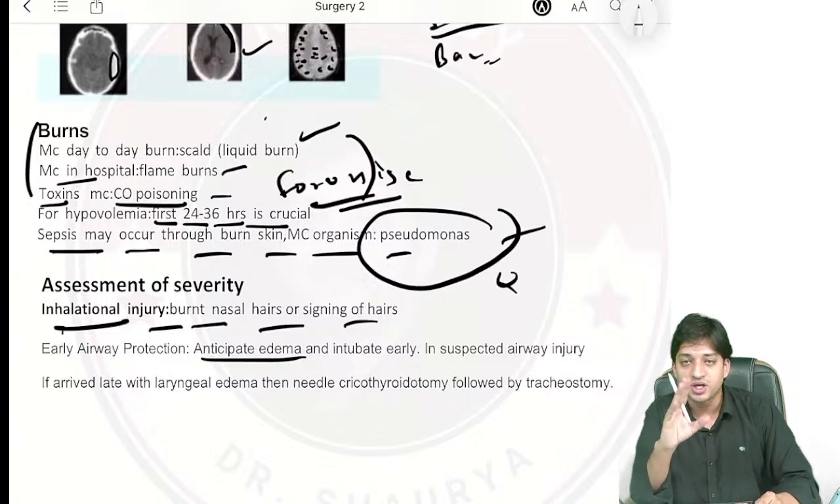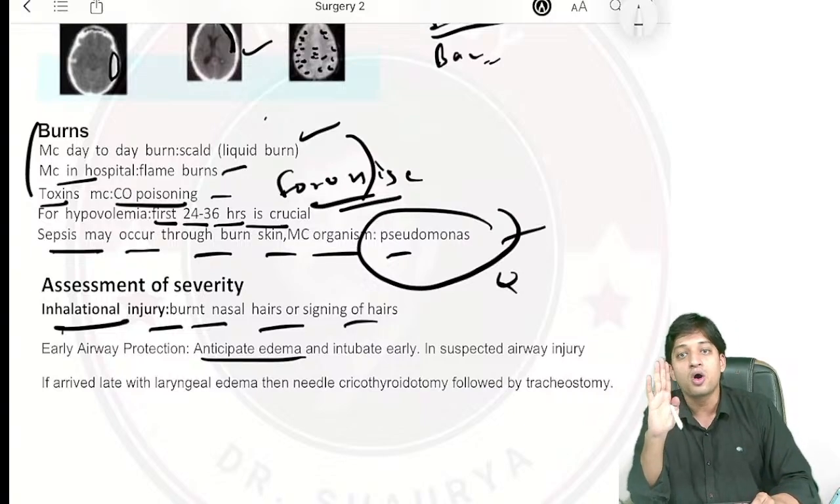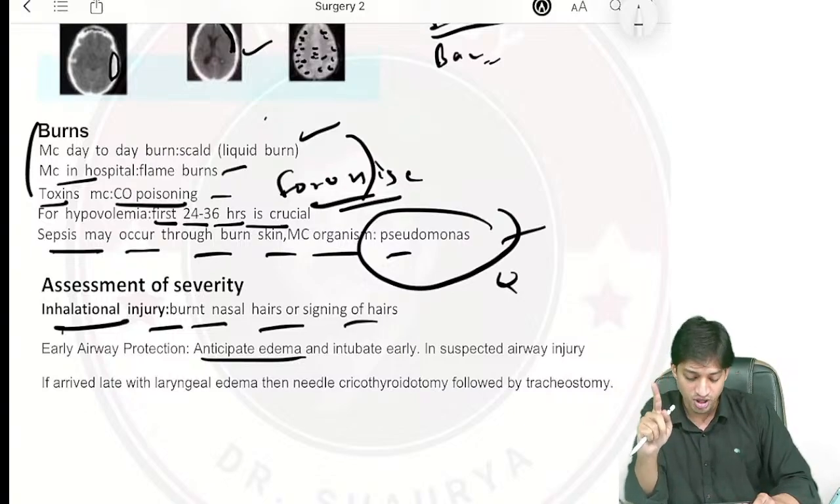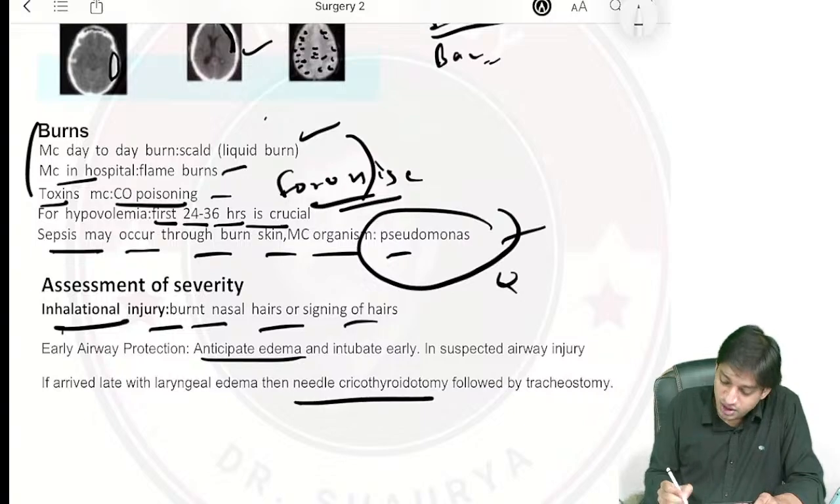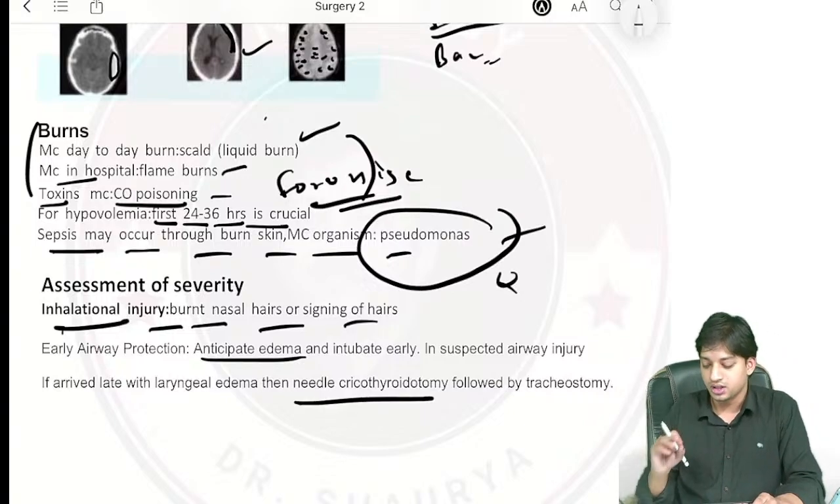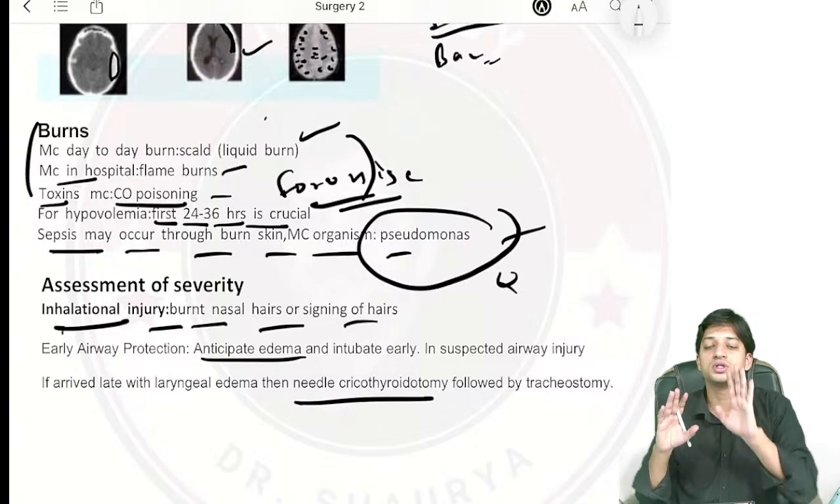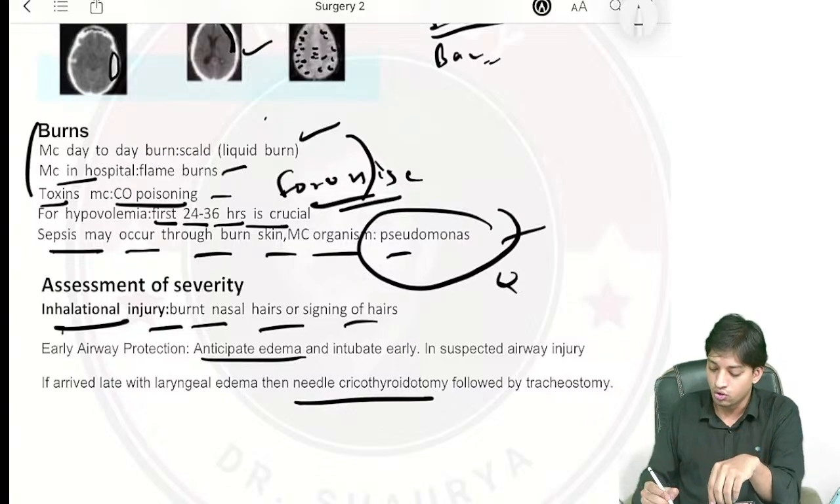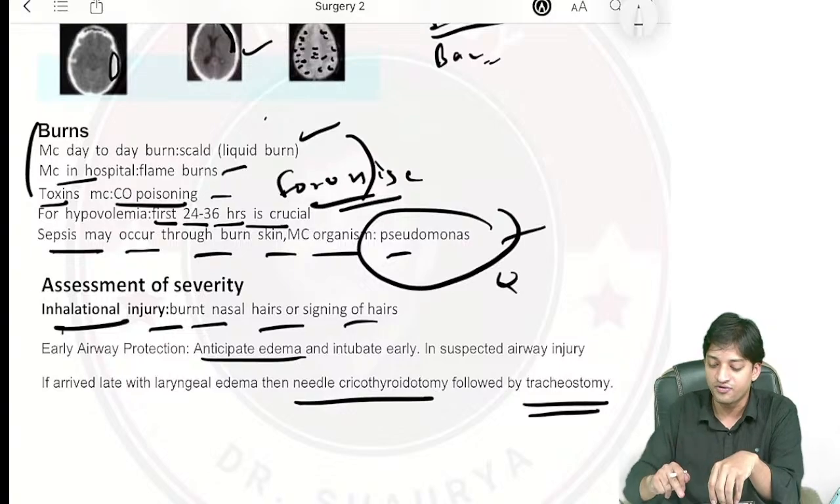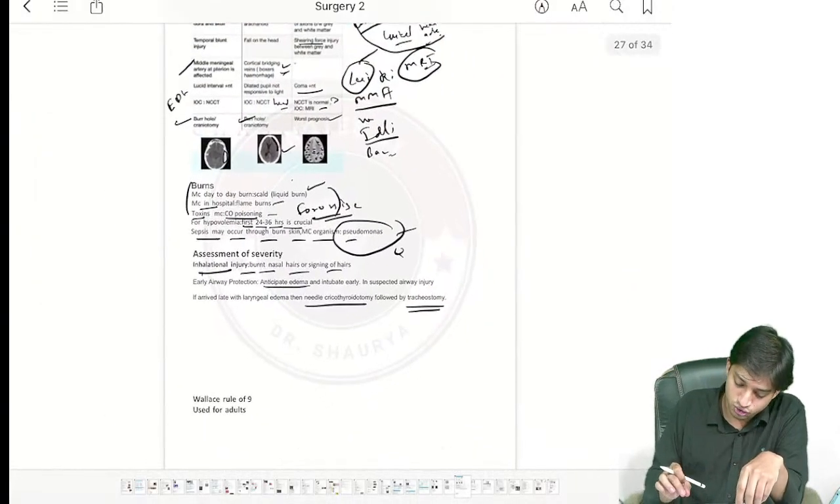Listen, if the patient arrives late with laryngeal edema already set in, then you cannot intubate. Then your next best step will be needle cricothyroidotomy. Okay? You will just do the needle cricothyroidotomy, and once you stabilize the patient, then you will go for tracheostomy, definitive management. Understood, guys?